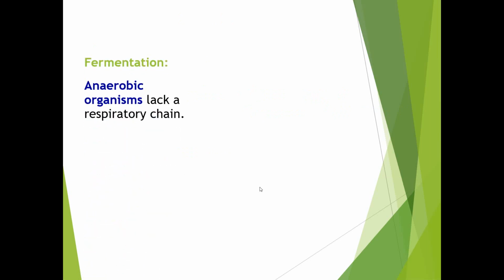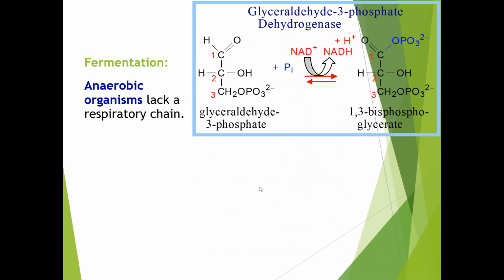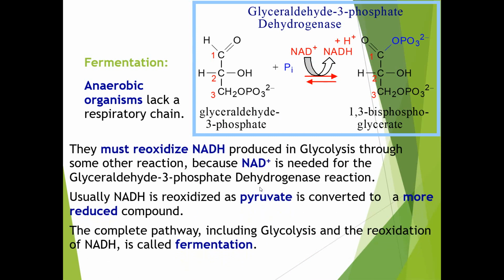Now we have to discuss the glycolysis pathway in anaerobic conditions. Anaerobic organism means lack of respiratory chain, lack of oxygen. So they must reoxidize the NADH produced in glycolysis through some other reactions, because NAD is needed for the glyceraldehyde 3-phosphate dehydrogenase action. Usually NADH is reoxidized as pyruvate is converted to a more reduced compound. The complete pathway including glycolysis and reoxidation of NADH is called fermentation.